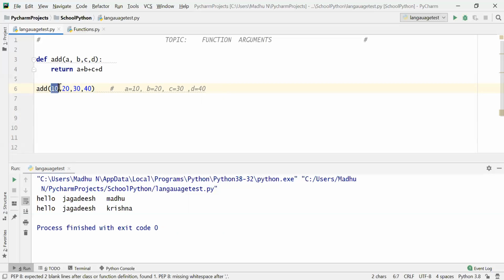10 will be substituted to a. So a will have the value 10. The second parameter is b, and the value is 20. So b is 20. What is the third parameter? C. And what is the third value? 30. So c is 30. Now what is the fourth parameter? D. And what is the fourth value here? 40. So in this way they will be assigned.